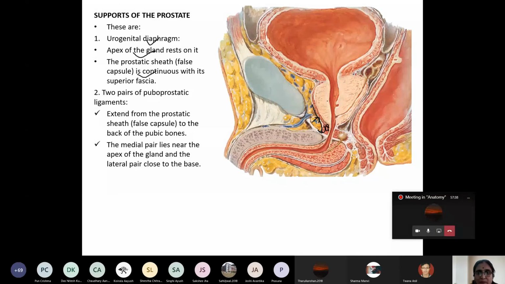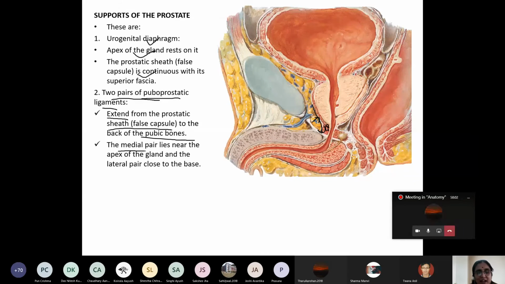Another support: from either side of the lateral surface of the prostate, two pairs of ligaments formed by condensation of pelvic fascia, known as the puboprostatic ligaments, extend from the prostatic sheath, the false capsule, to the pubic bones. There are two pairs, medial and lateral.